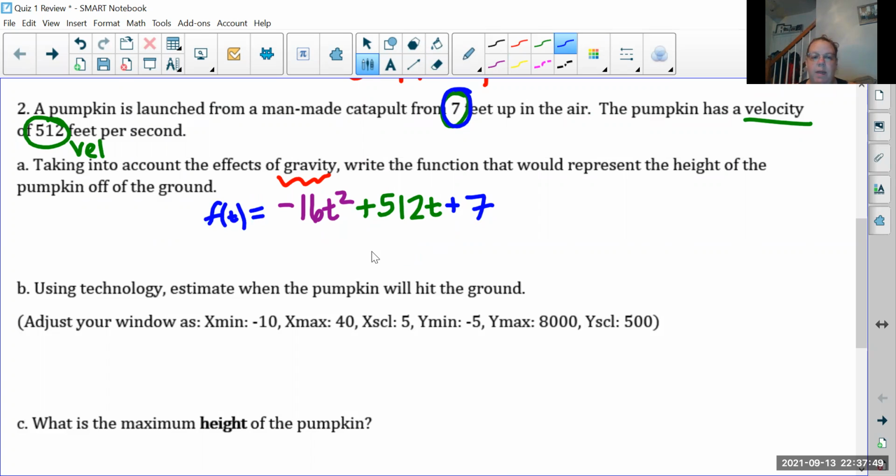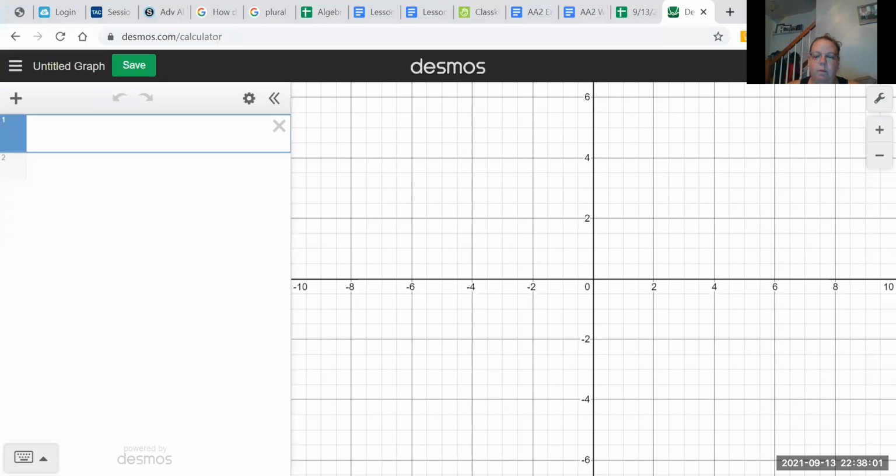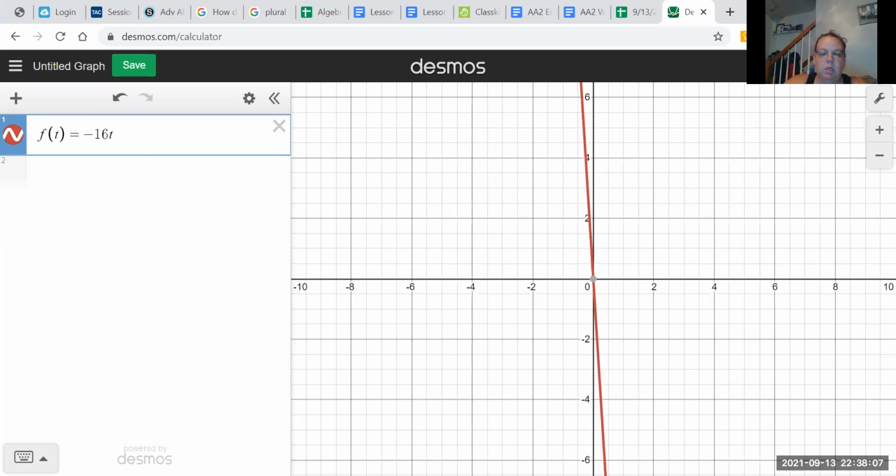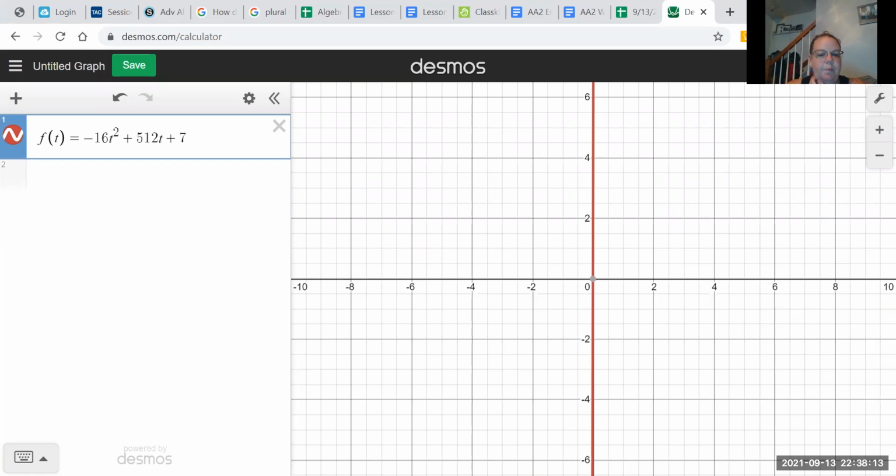Now for part B, it says using technology, estimate when the pumpkin will hit the ground. So we need to take this function and put it into Desmos. So let's go there. We're going to go into Desmos and write the formula: f of t equals negative 16t squared plus 512t plus 7. So that was the equation that we just wrote.